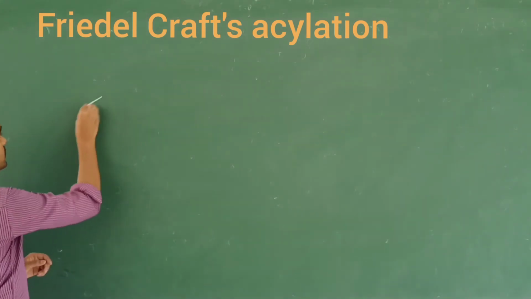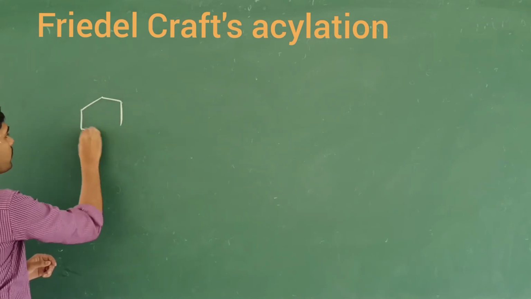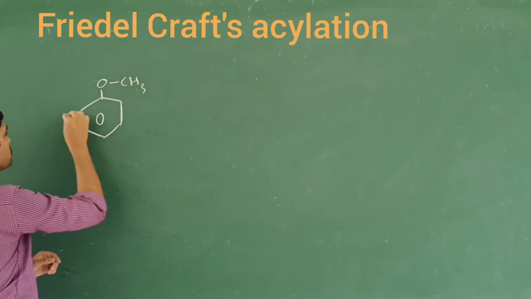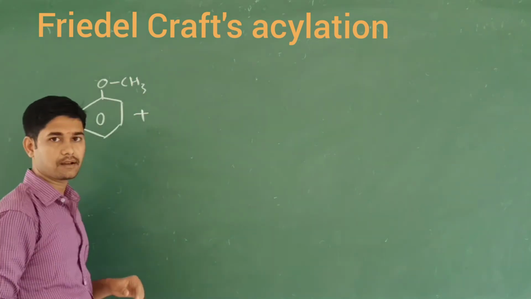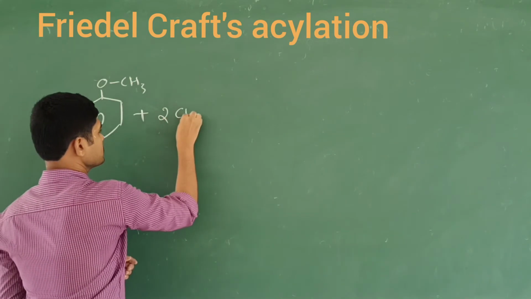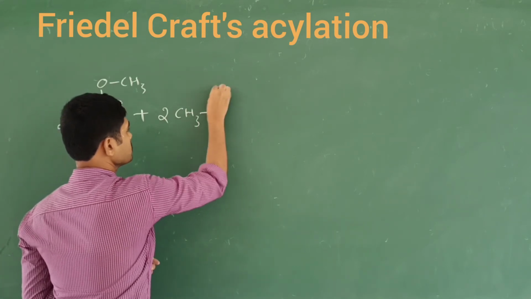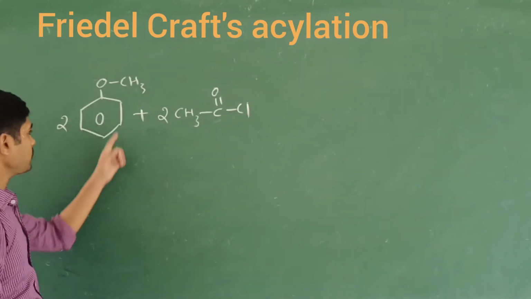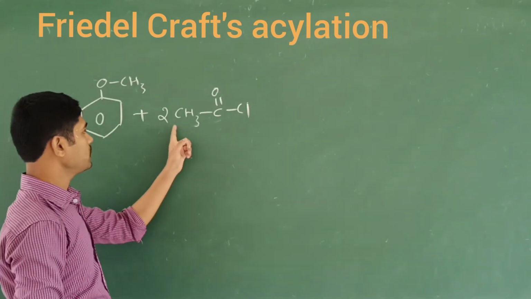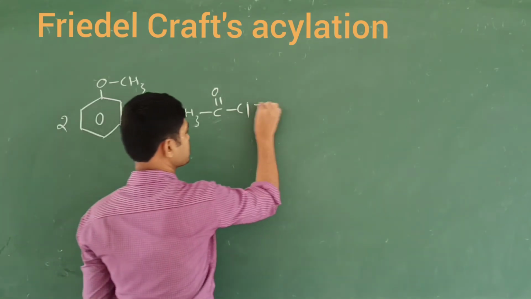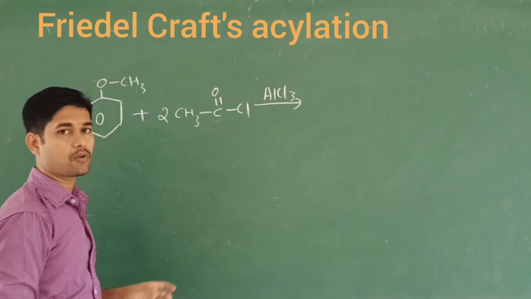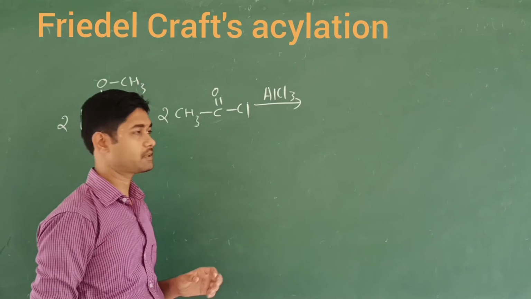I am going to take two molecules of this anisole compound, OCH3, and two molecules of CH3COCl, acetyl chloride. This acetyl group will attack at the ortho and para positions, in the presence of anhydrous aluminum chloride. We are going to obtain the ortho and para products of that compound.